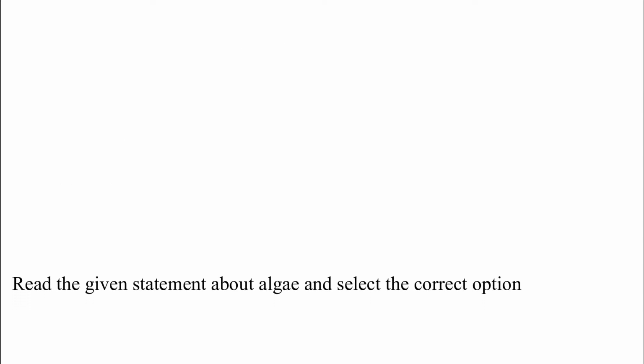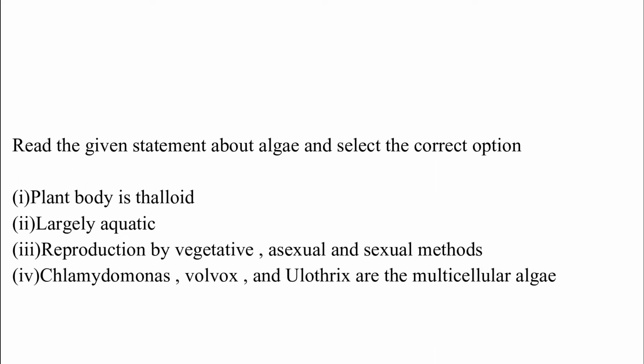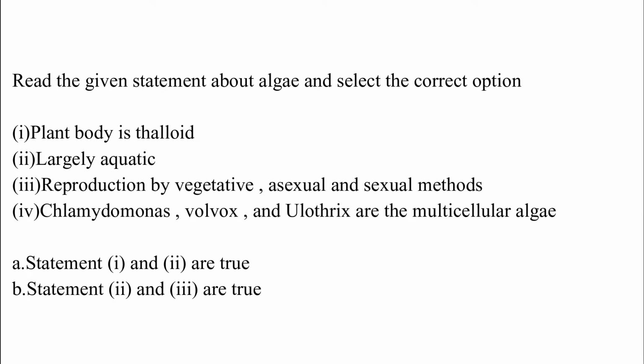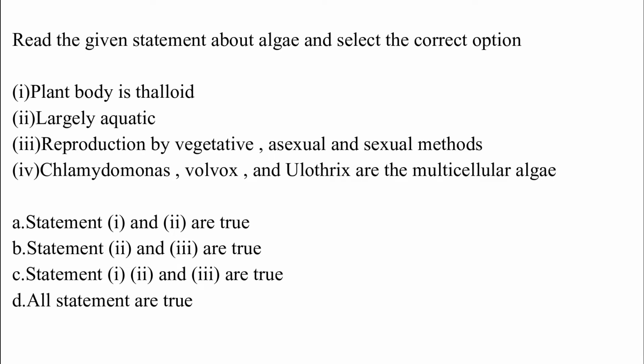Read the given statements about algae and select the correct option. I. Plant body is thalloid. II. Largely aquatic. III. Reproduction by vegetative, asexual and sexual methods. IV. Chlamydomonas, Volvox and Ulothrix are multicellular algae.